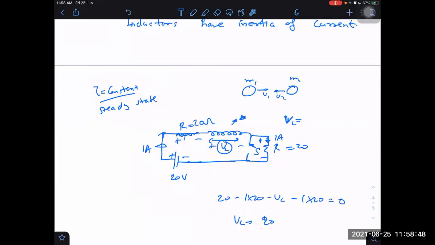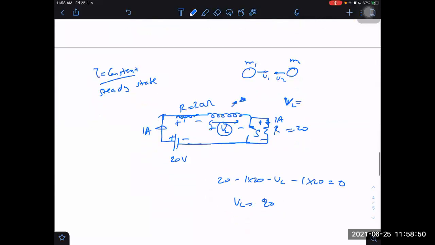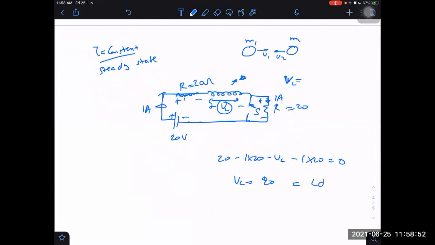Can it suddenly change the current then? No, it cannot, sir. Will it change the current? Yes, it will change it gradually. It will change it, but slowly, not suddenly, not instantaneously. So just after opening the switch also the current remains the same because of the inertia of current through the inductor. Is it not really interesting that it has inertia of current and will keep the current constant?